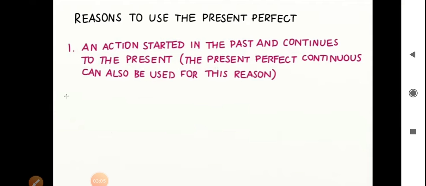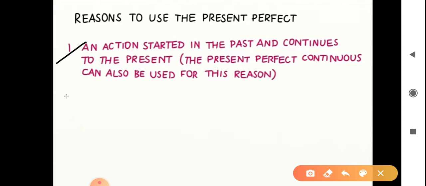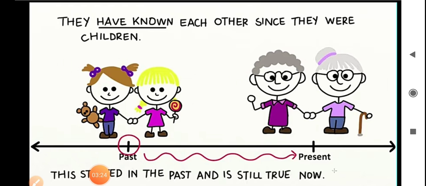Reasons to use the present perfect tense. First reason, an action started in the past and continues to the present. For the same reason, we may use present perfect continuous tense. They have known each other since they were children. This is the example for that reason. This started in the past and is still true in present.